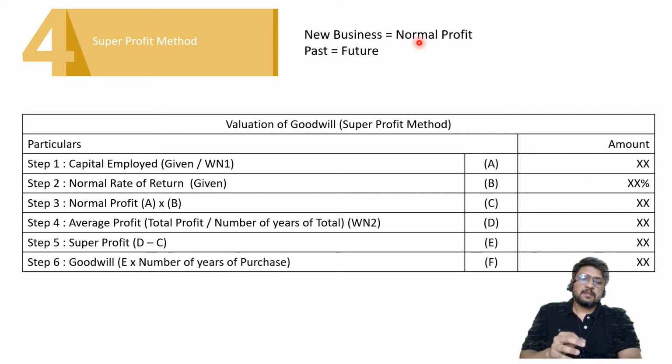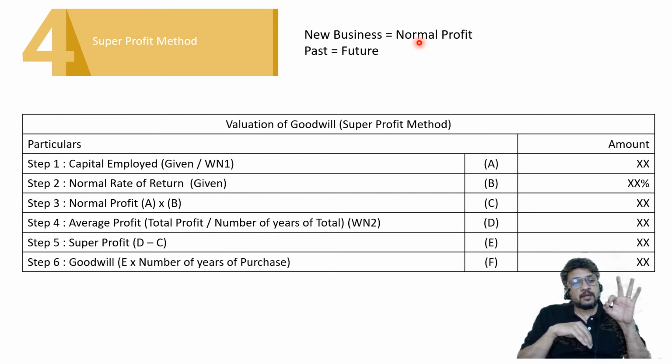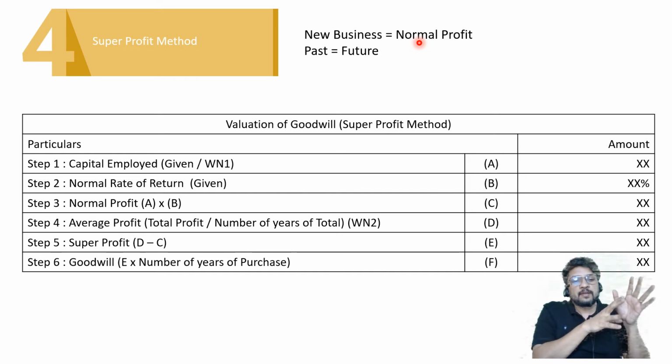It means when the old partners are telling the new partner that if you start your own business, then for the next 3 years you will make no profit, next 4 years you will make no profit, next 5 years you will make no profit. That is what they are trying to tell him.